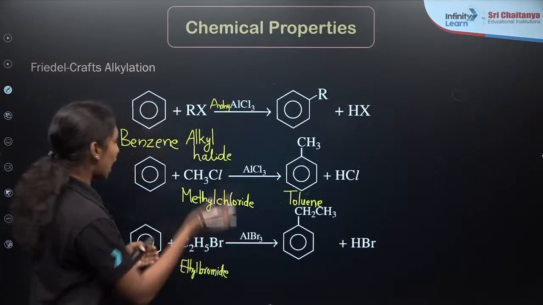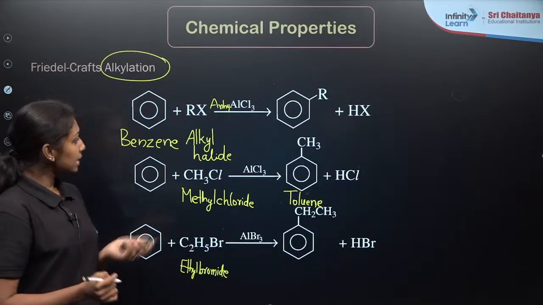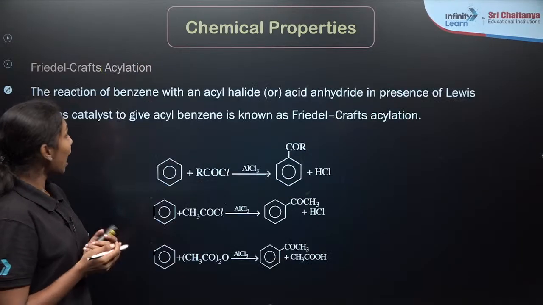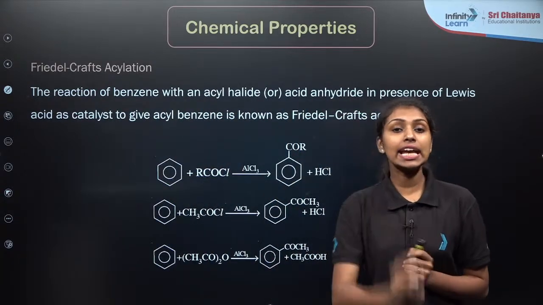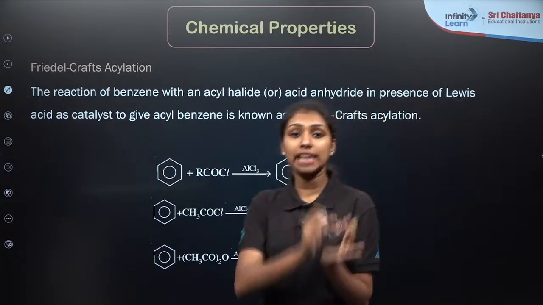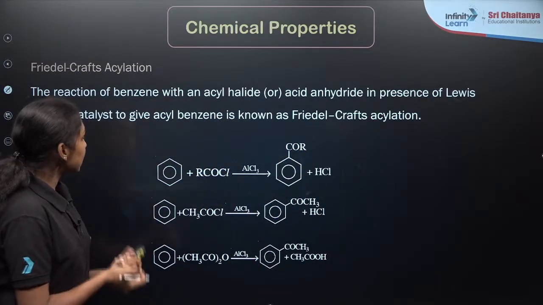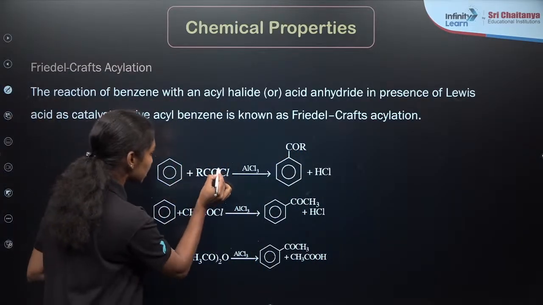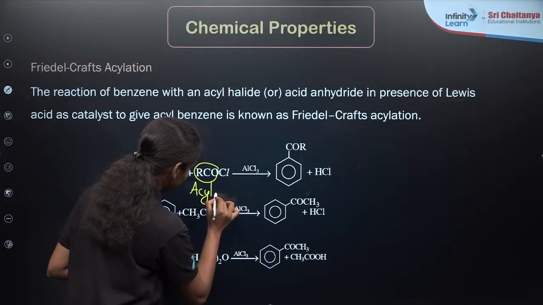So here we are adding an alkyl group, so the name given is alkylation. The next reaction we are going to discuss is acylation. What is the difference between alkylation and acylation? In alkylation, an alkyl group gets attached to the benzene ring. Here in acylation, you can see that an acyl group, this is our acyl group, and this is our acyl halide, acyl chloride.